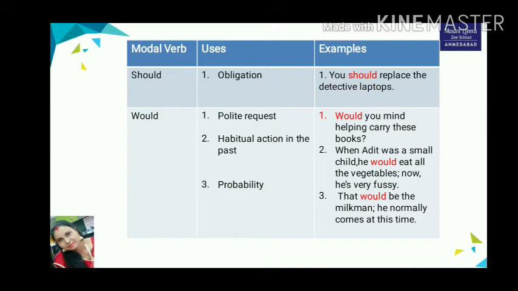For habitual action in the past, the example is, when Adit was a small child, he would eat all the vegetables. Now he is very fussy. Another example for habitual action, every morning he would go for a long walk. Or after eating food, he would take rest for an hour. For the next use, that is probability, the example is, that would be the milkman. He normally comes at this time. So these are the uses of should and would.